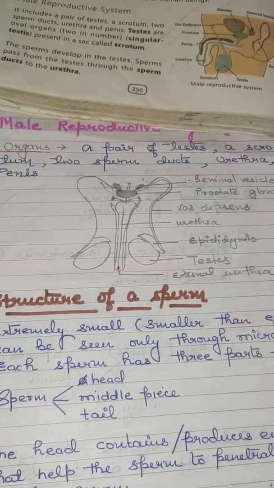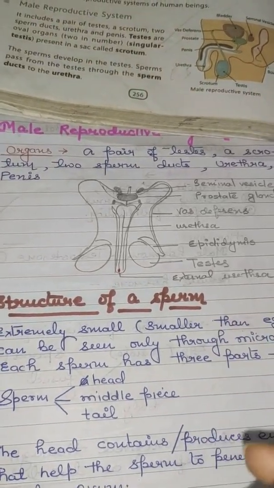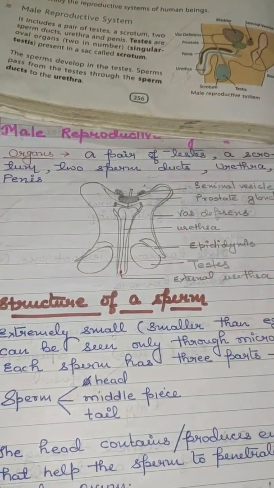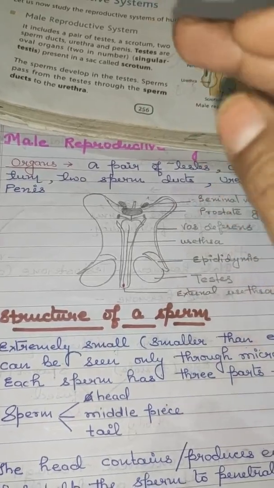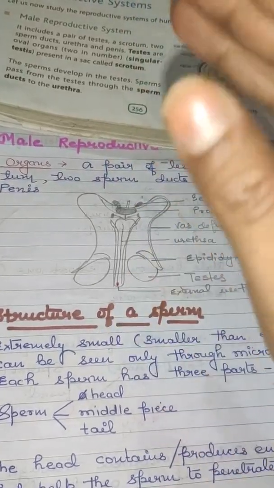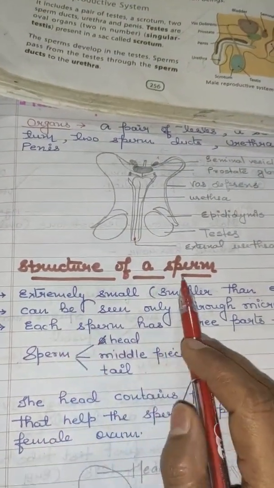But it happens likewise, that if the semen discharge is taking place, at that time the pressure stops the bladder from opening. Okay, next one, the structure of a sperm.